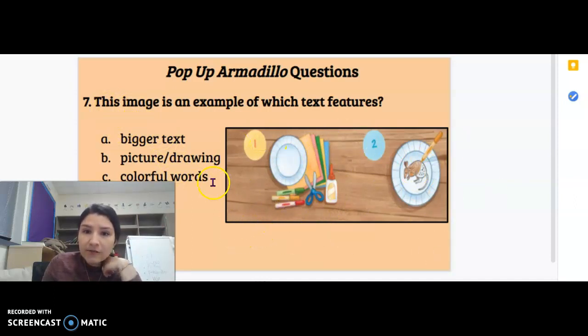Is it A, bigger text, B, a picture or drawing, or C, colorful words? It is B. It's a picture and a drawing, right? It's not a photograph. It's not taken with a camera. It's a drawing someone did. Okay? So B.